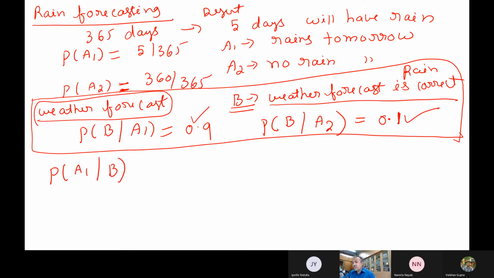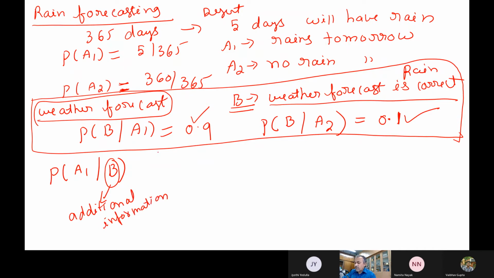So what is the meaning of this A1 given B physically? What is it that you are checking here? The probability of rain when the weather forecast is correct. The weather forecast means additional information has been provided to you.